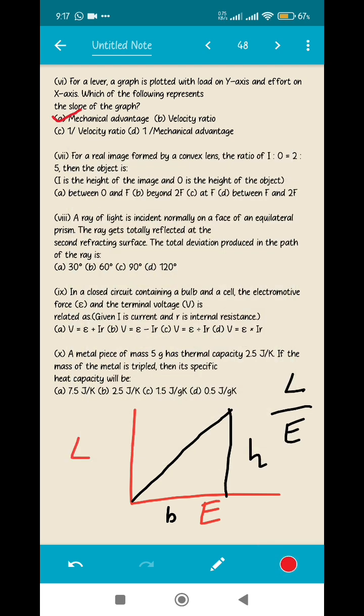So don't just make any sort of assumptions in such types of questions. It is a very simple question and it can easily give you 1 mark. Don't make any mistakes in such questions.